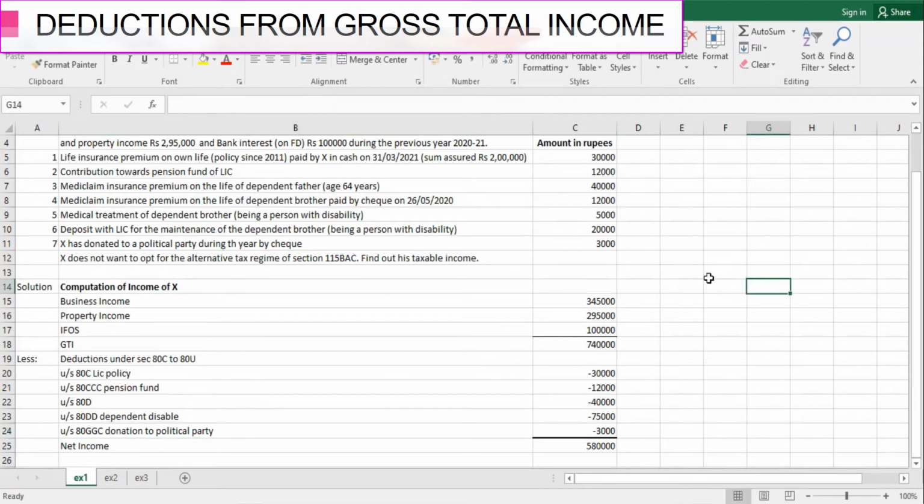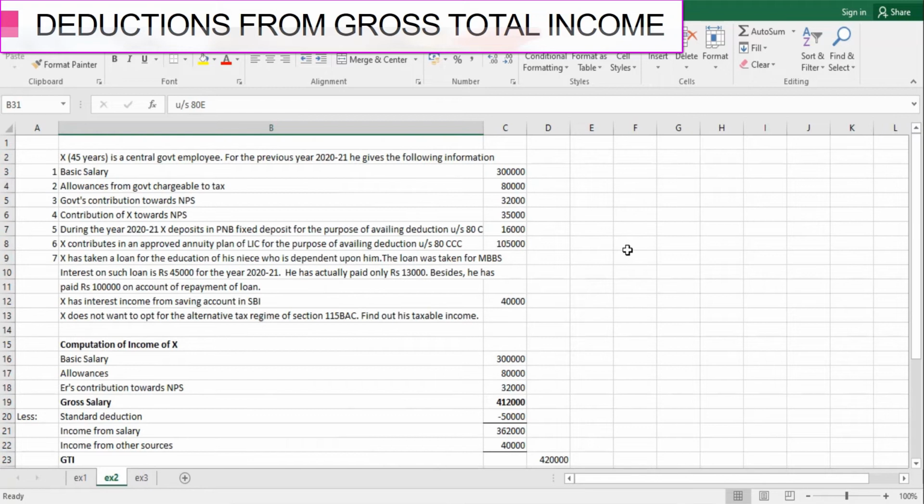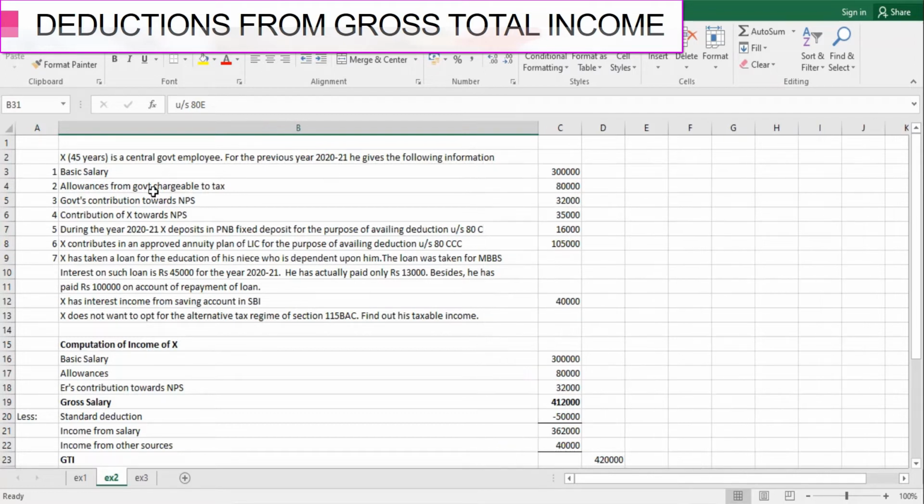On similar lines, we are going to solve the next example to bring more clarity on the topic of deductions. Here we have an individual who is 45 years of age and is a central government employee. For the previous year 2021, he gives us the following information. His basic salary is rupees 3 lakh. Allowances from government which are chargeable to tax are rupees 80,000.